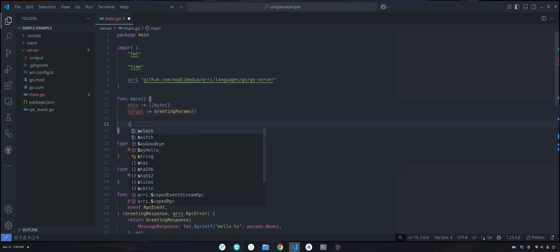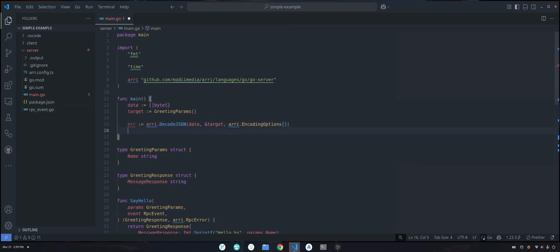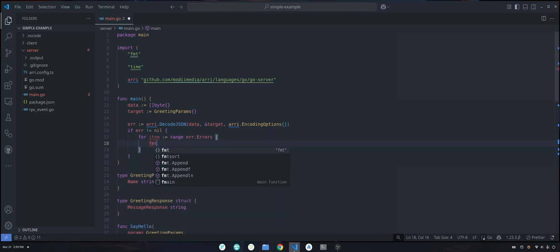params. You can just call Arri decode JSON, and it will tell you basically if there was an error or not. So if error is not null, then you have all of the validation errors available for you here.